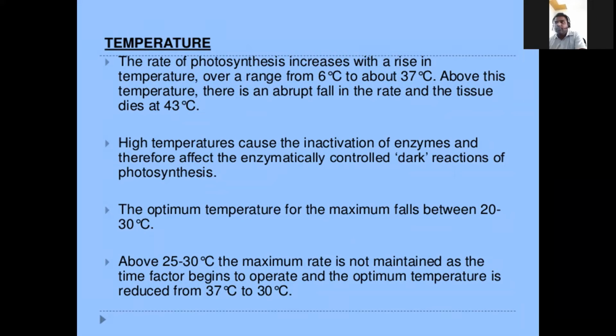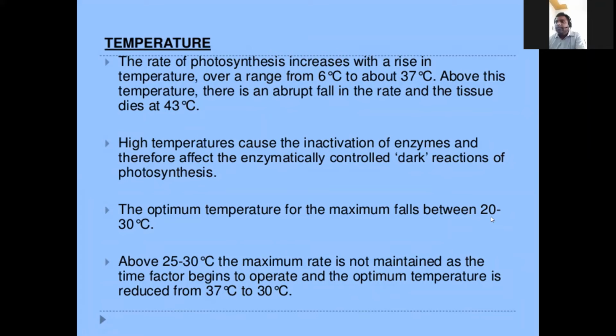When the temperature falls below 20 or increases above 35, these enzymes go into an inactive state. When the enzymes do not work properly, the chemical reactions do not work properly, and the photosynthetic rate slowly decreases.